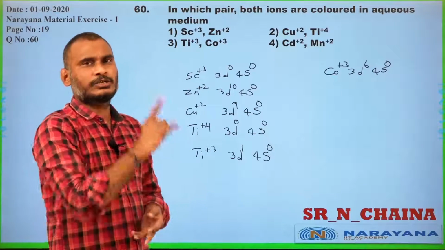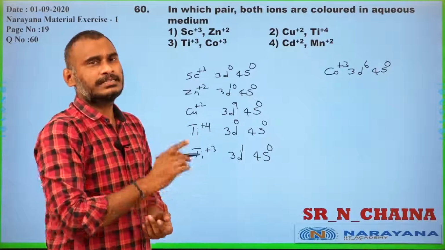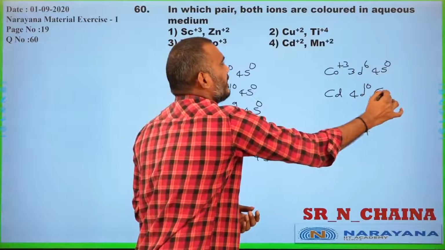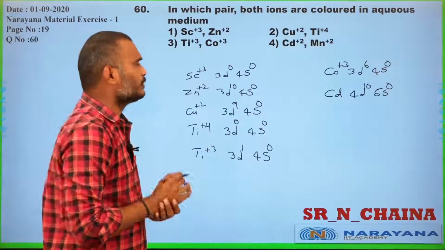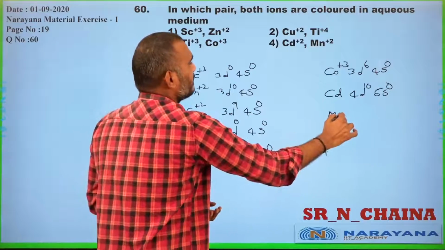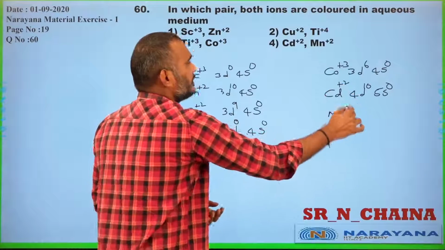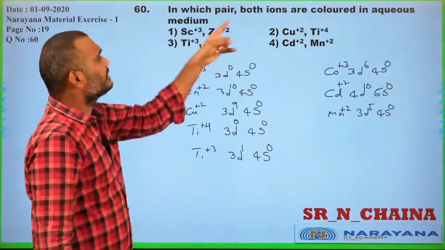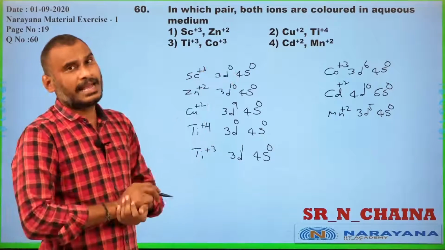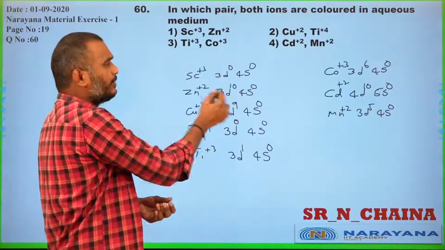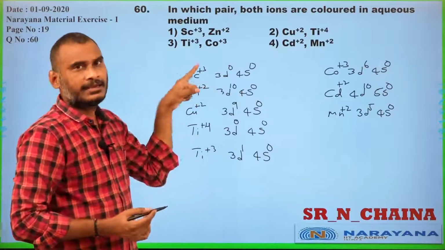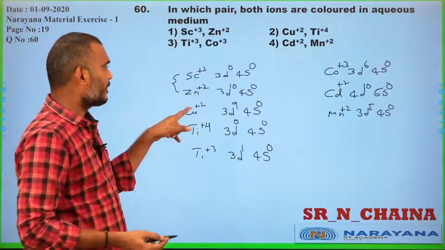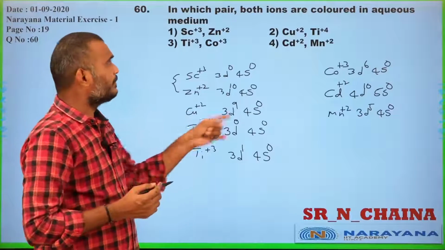Cadmium belongs to group 2B, that is cadmium 4d10 and 5s0, and manganese +2 is 3d5 and 4s0. Observe which pair has both ions colored in aqueous solution. No d electron, completely filled d orbital: no chance of dd transition. Copper +2, titanium +4.